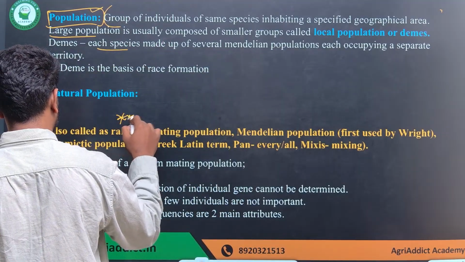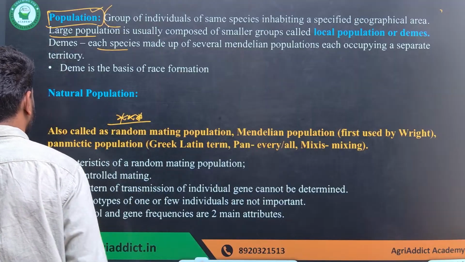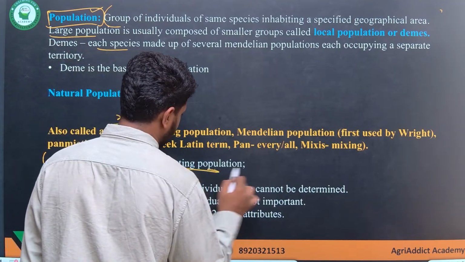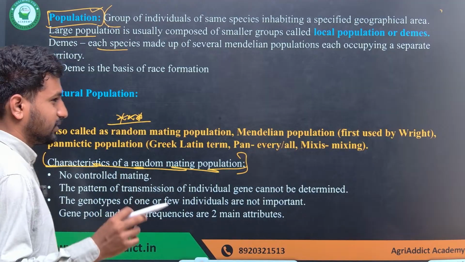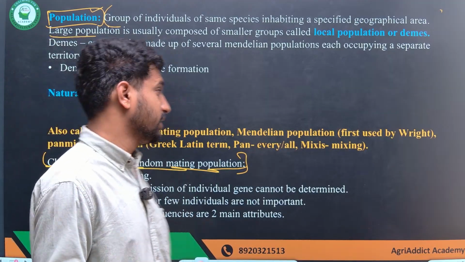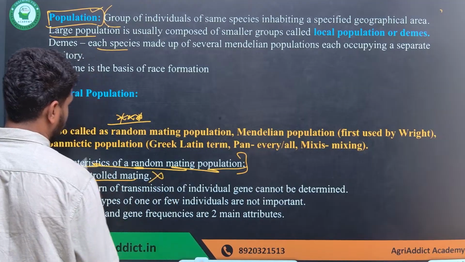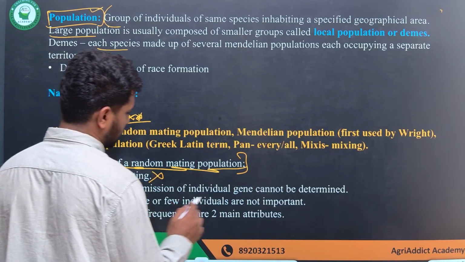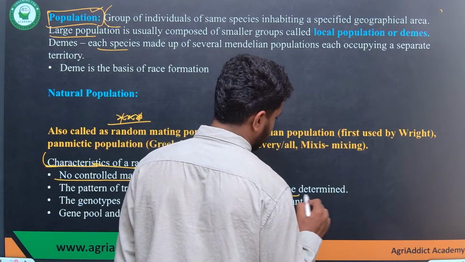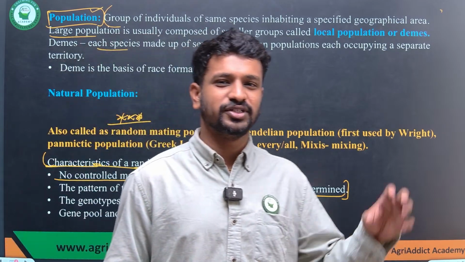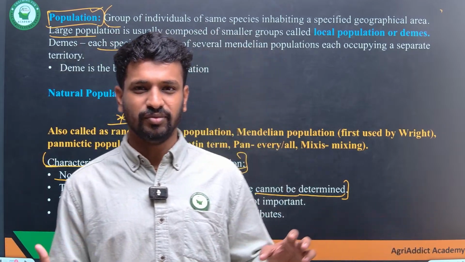So this is what you have to remember regarding the population. The characteristics of the natural population can directly come in the exam. So what are the characteristics of this random mating population? Whenever I say some population is random mating, it should follow some criteria. First, there should be no controlled mating, and the pattern of transmission of individual genes in a random mating population cannot be determined, because we do not know which male is fusing with which female within the population.